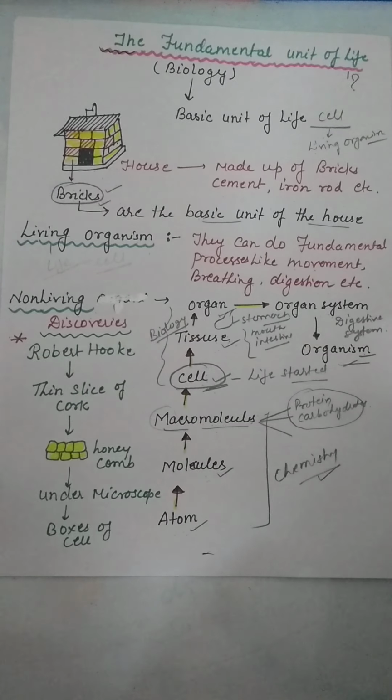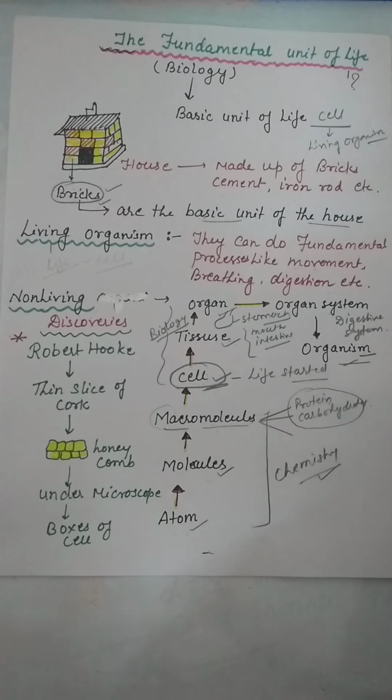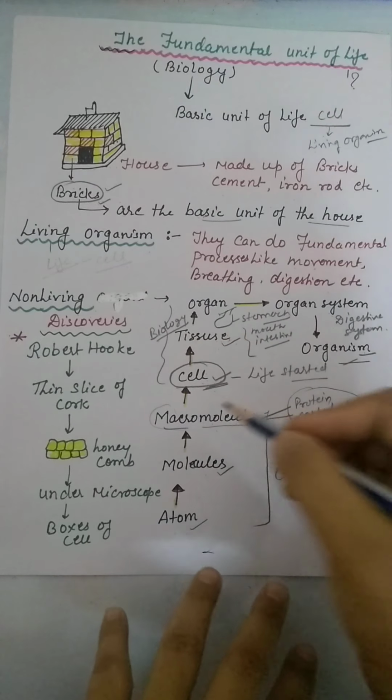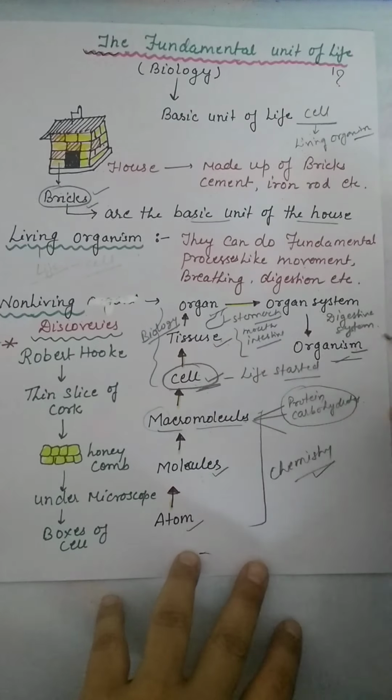So here we understood the origin of life: the basic fundamental unit of life is the cell, and how, through the hierarchy, cells help to form an organism. Without the cell, we can't think about life.